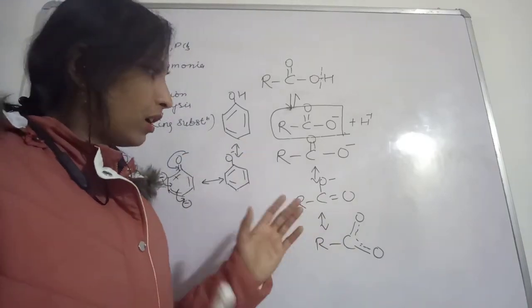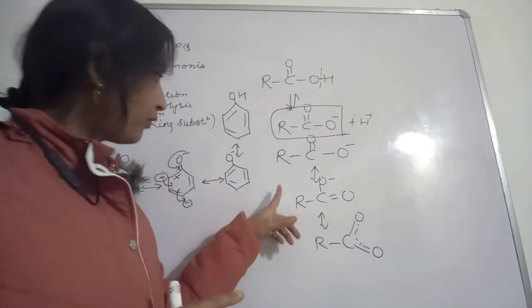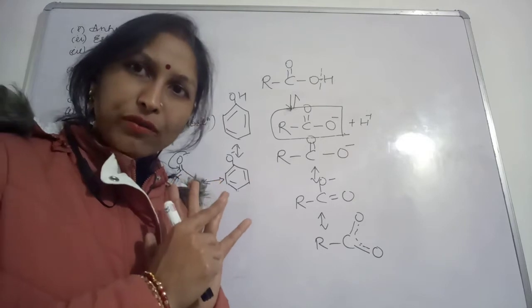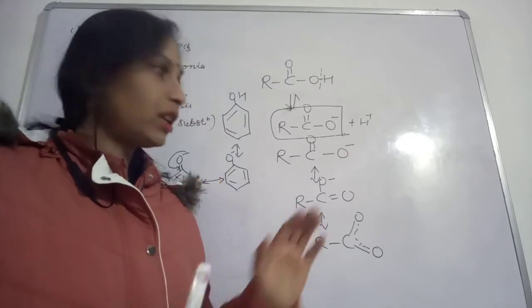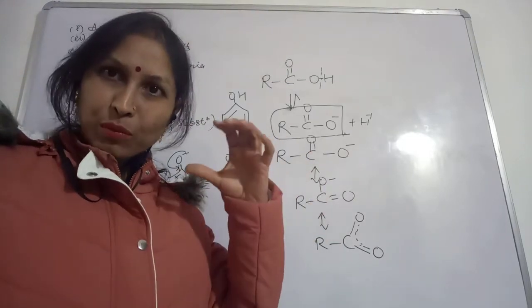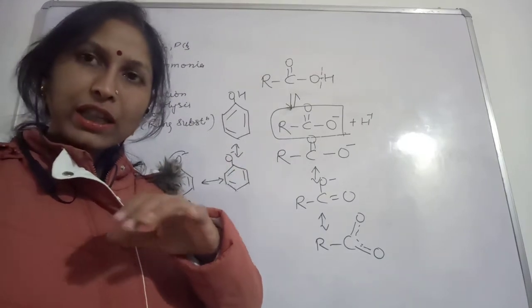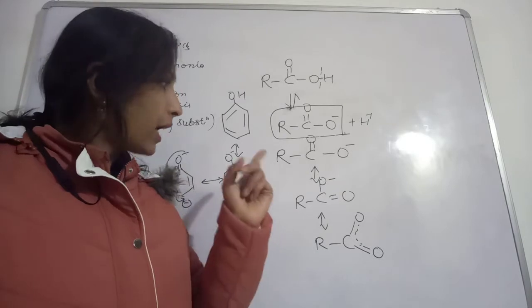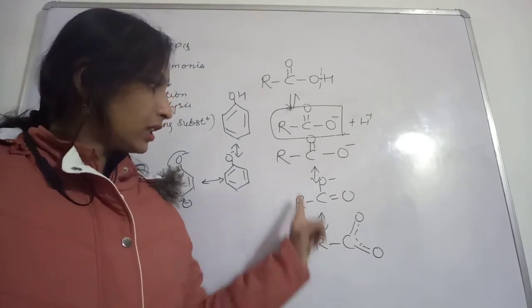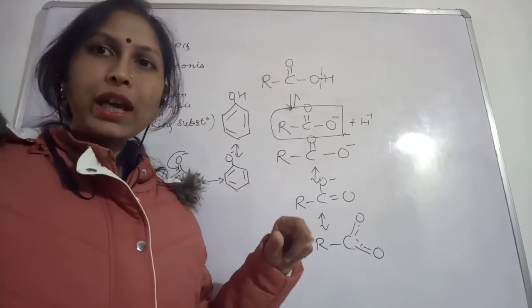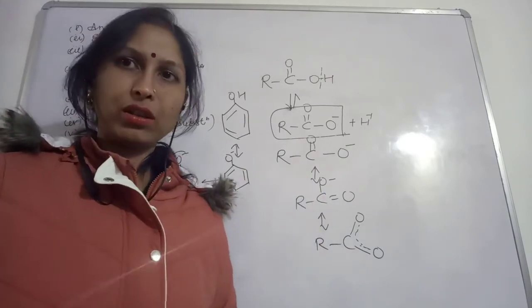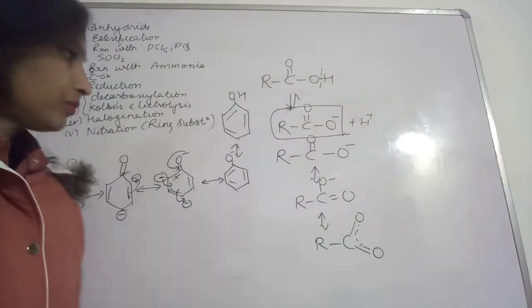Hope you understood. So on the basis of this resonating structure, and on the basis of the negative charge present on the more electronegative or less electronegative atom, that also will be a decisive factor. Two factors, and this will help you in judging which compound will have more acidic strength. Okay, now see.